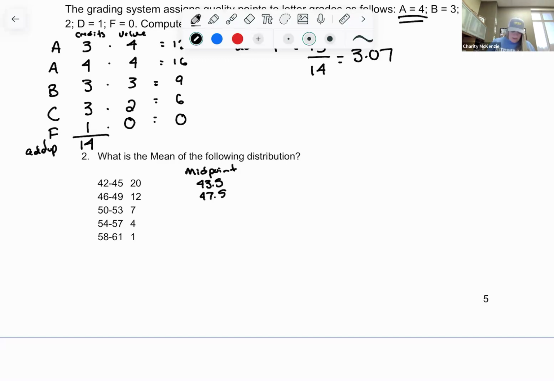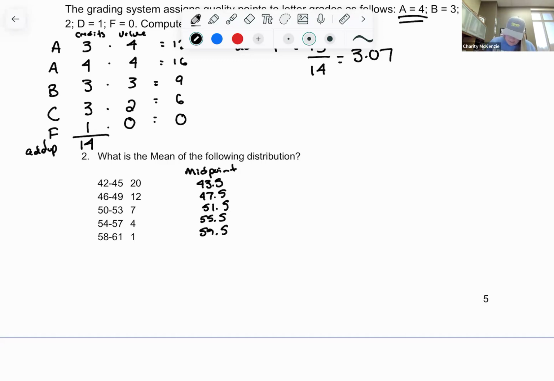50 plus 53 divided by 2 is 51.5. 54 plus 57 divided by 2 is 55.5. 58 plus 61 divided by 2 is 59.5. Then we use that midpoint as our value.